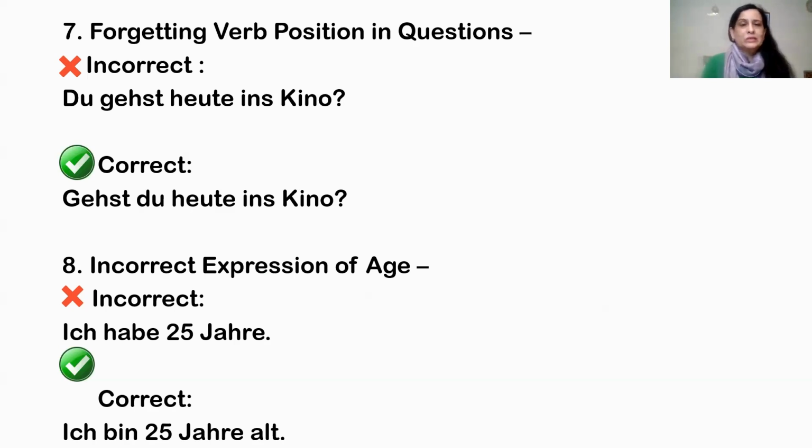So these are a few very common mistakes that B1 Goethe exam students make. I hope this is clear to you. Now you will not make these common mistakes.